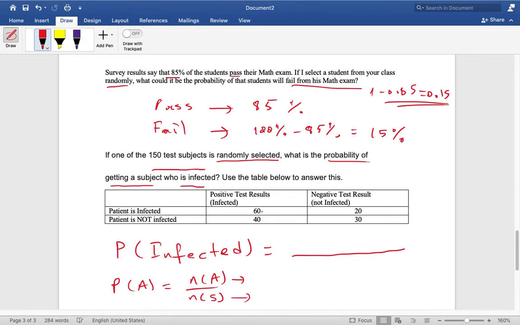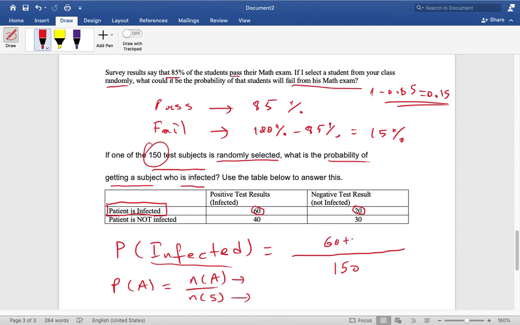First of all, the size of the sample space means 60 plus 40 plus 20 plus 30, which is 150. It is actually given at the beginning of the question, but you can also count it: 60 plus 40 plus 20 plus 30 sums to 150. Now, the important point is here. It says infected. So when you look at this row, horizontally, the patient is infected. How many? 60. How many? 20.